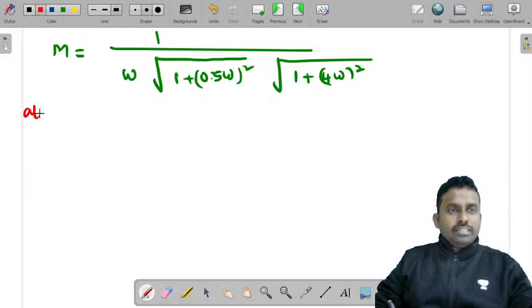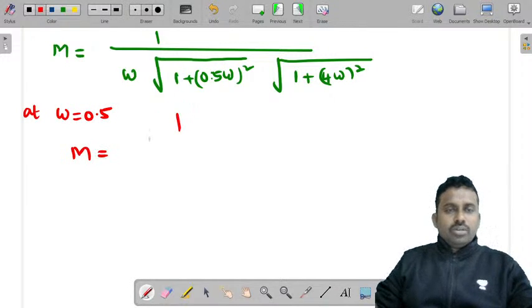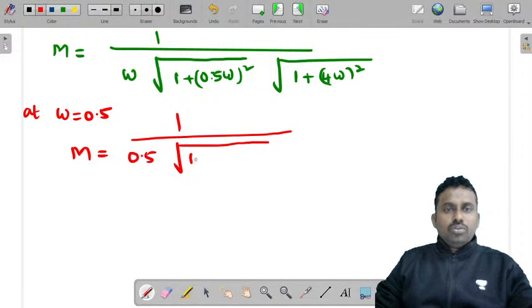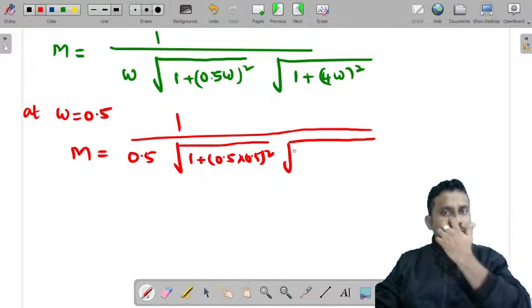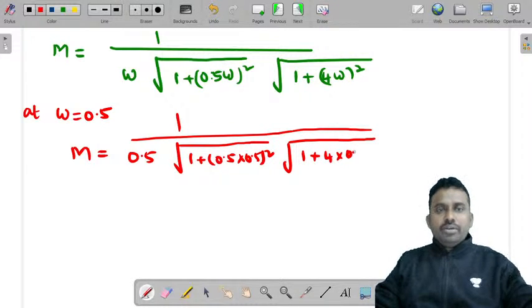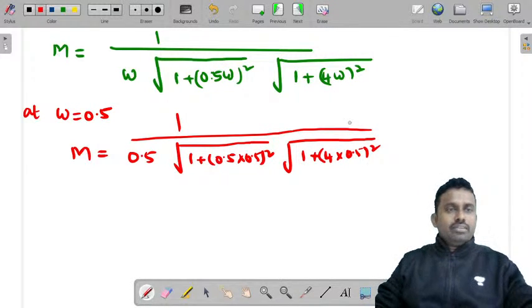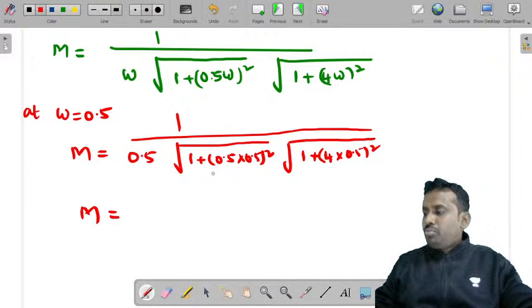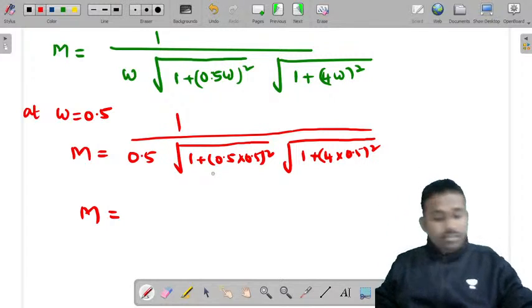Now at omega is equal to 0.5, M is equal to 1 by 0.5 under root of 1 plus (0.5 into 0.5) square, under root of 1 plus (4 into 0.5) whole square. I want any one of you to tell me these answers. What is the value of M here at 0.5?